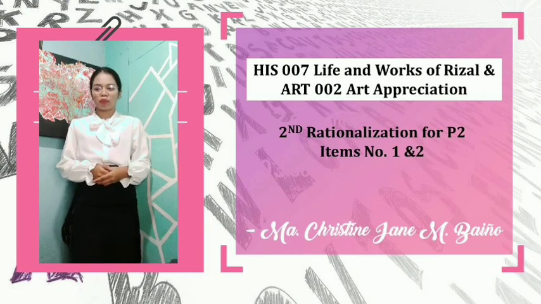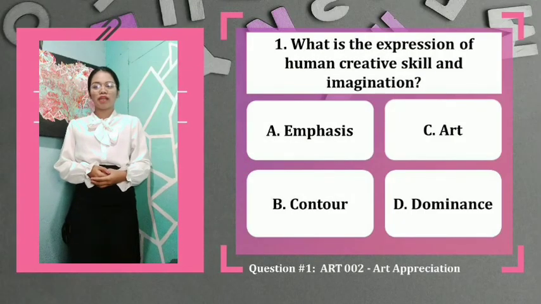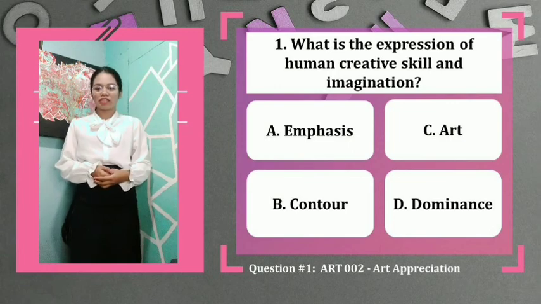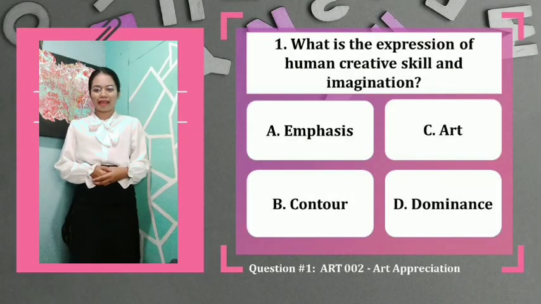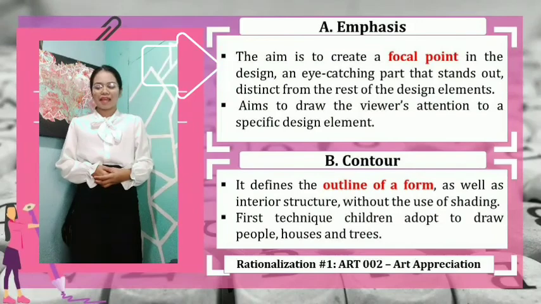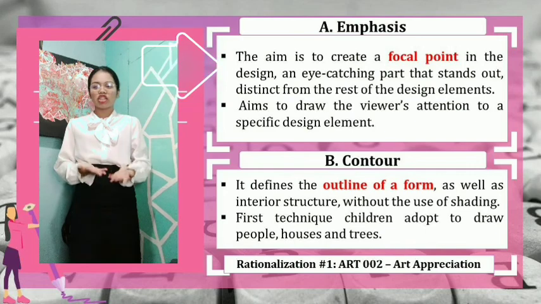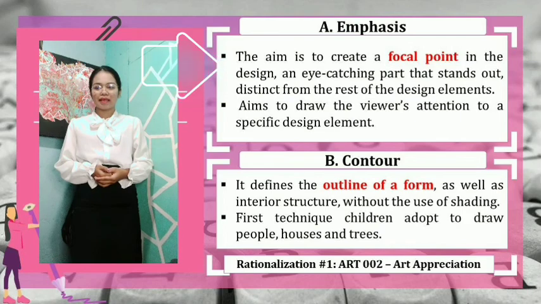So here's question number 1. What is the expression of human creative skill and imagination? Letter A, Emphasis. Letter B, Contour. Letter C, Art. Or letter D, Dominance. So let's begin our rationalization for this item. What is emphasis? The aim is to create a focal point in the design, an eye-catching part that stands out, distinct from the rest of the design elements. It aims to draw the viewer's attention to a specific design element. Again, emphasis is a focal point in the design.